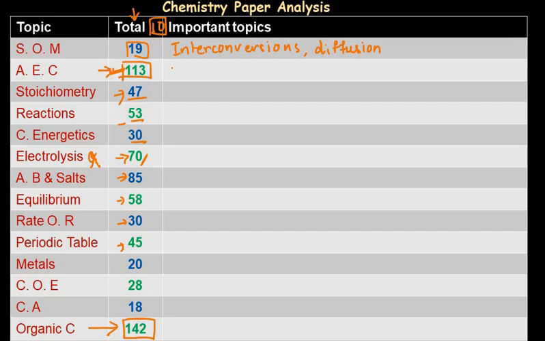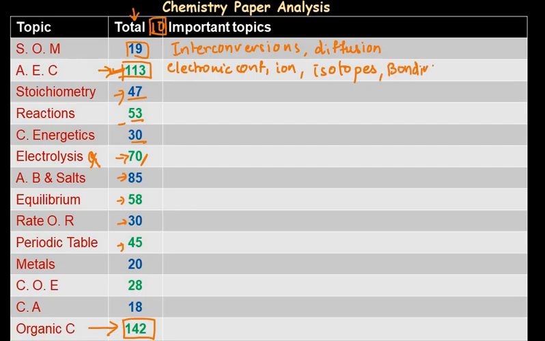Here I will tell you that the electronic structure, or you can say electronic configuration, is very important. Other than that, we should also know the electronic configuration of ions and atoms both. Along with that, isotopes is also an important topic here.